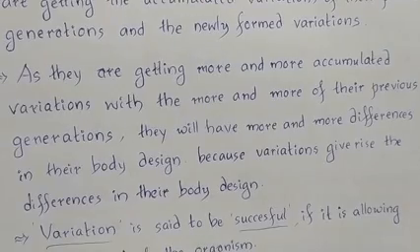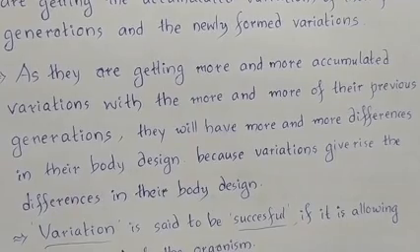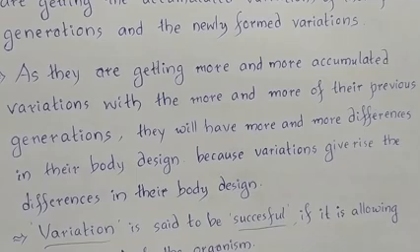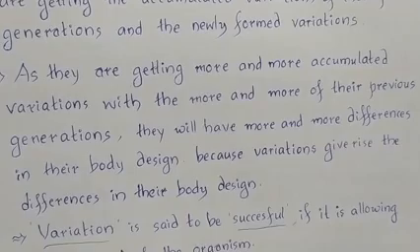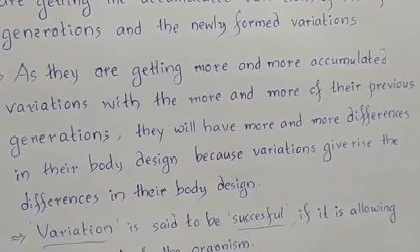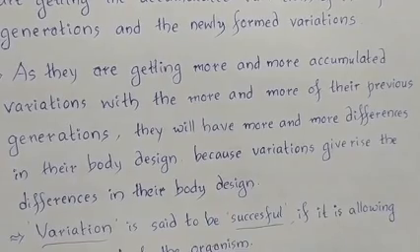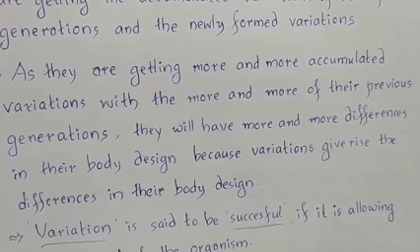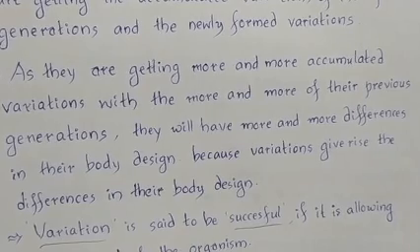As the organisms get more and more accumulated variations from more and more of their previous generations, the organisms will have more and more differences in their body design. So variation causes the difference in the body design. More and more accumulated variations, more and more differences in the body design, because variations give rise to differences in the body design.